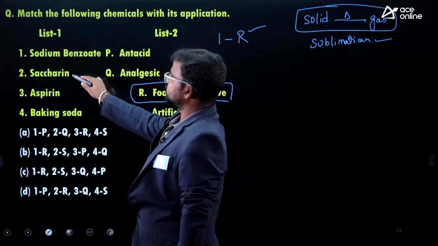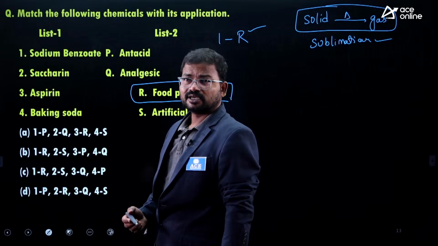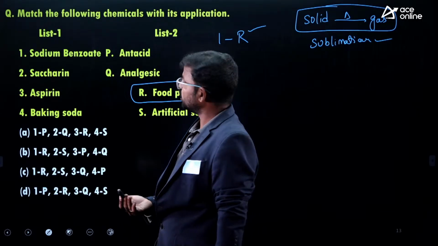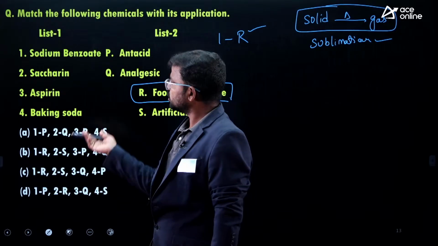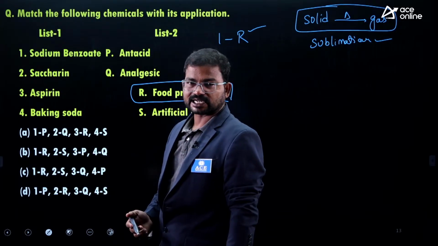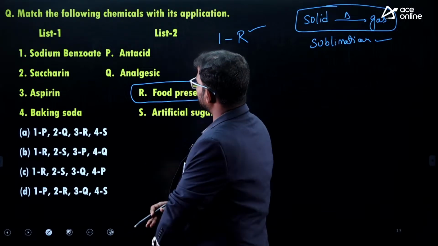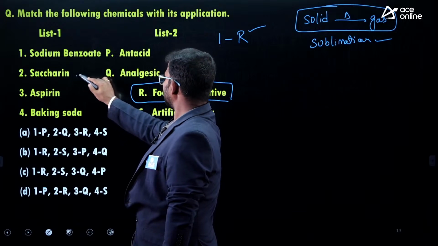Next is saccharin. So this is one of the artificial sweeteners. Its sweetness would be around 650 times when compared with sucrose. To make sugar-free tablets, we are using these types of chemical derivatives, saccharin, sucralose, these derivatives are mostly used. Okay, right. So next one, guys. So that's why here the correct one is artificial sweetener.